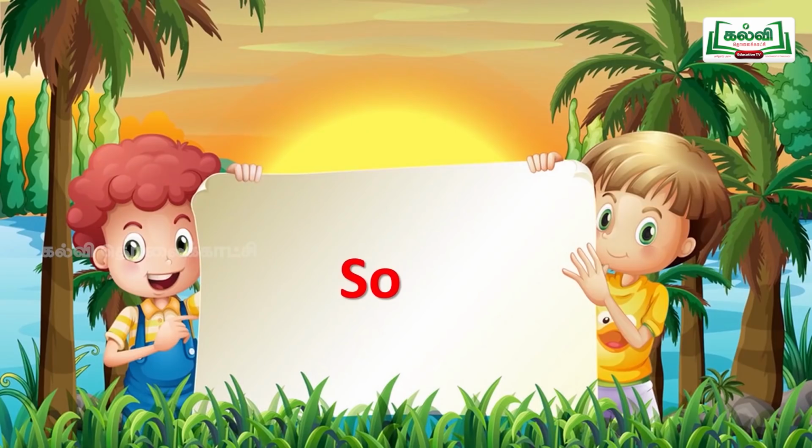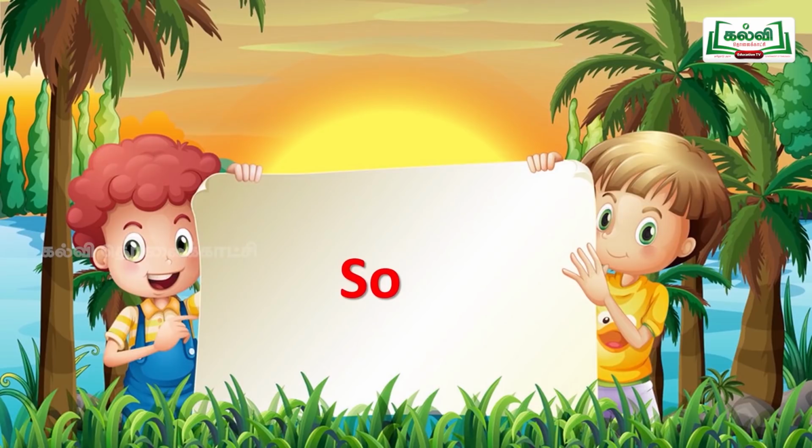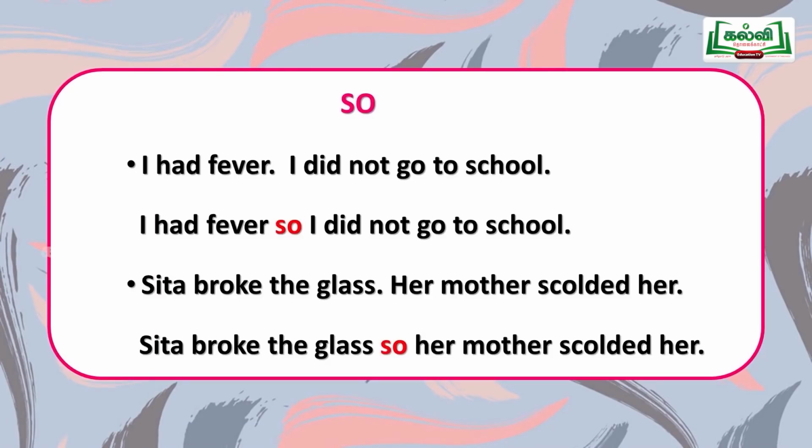Let us see the next conjunction, which is so. So is used to show the result of the sentence. One action has been done. What is the result? What happened because of that action? For that, while joining the sentences, we will use this word so. I had fever. What is the result of this? I did not go to school. I had fever, so I did not go to school. So the word is used to refer to the result of a former action.